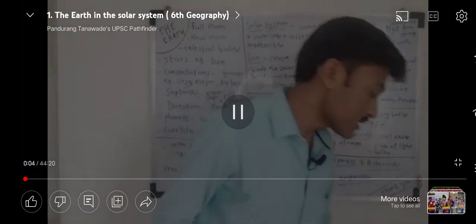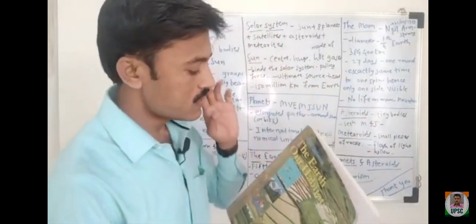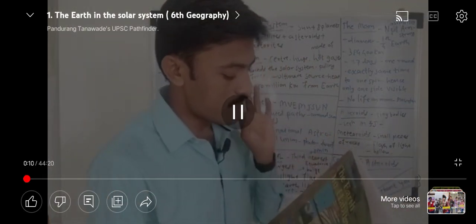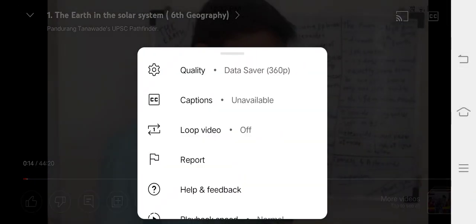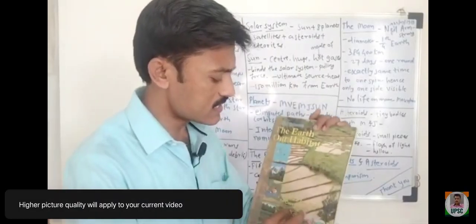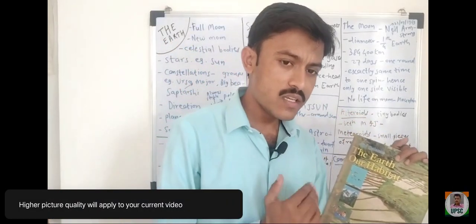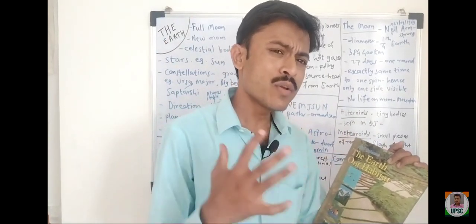Number 1 of 6th standard geography NCERT, the earth in the solar system. So this is the geography NCERT, the earth our habitat. Especially in this NCERT, everything related to earth is there. Very basic NCERT, it is looking like 6th standard, but 2-3 questions are coming every year from these NCERTs, and we tend to ignore them.